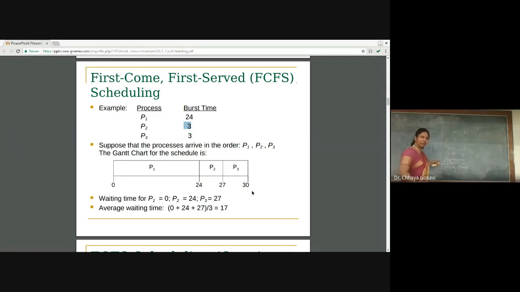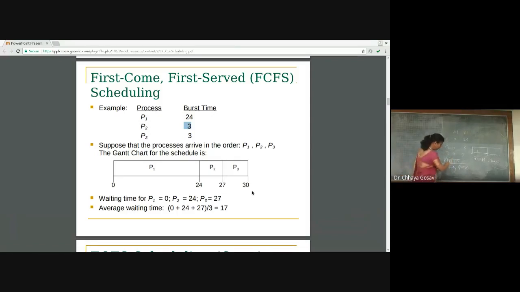So the first algorithm is FCFS, first come, first serve. P1 had come first in the sequence, so P1 will be allocated to the CPU. This is the CPU time, which is called a Gantt chart. A Gantt chart shows the execution of a CPU, which processes are currently in execution. So at 0, P1 is allocated to the CPU for 24 cycles.